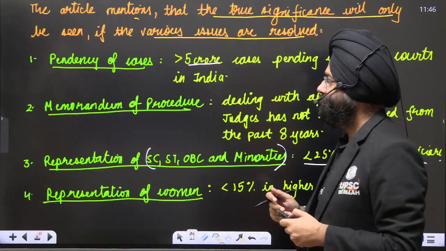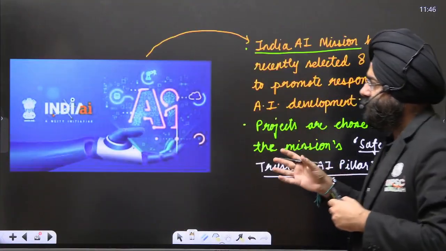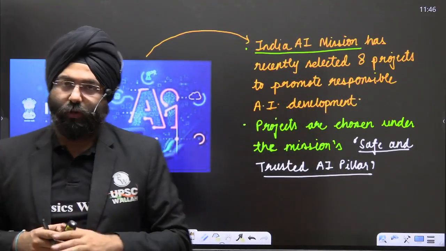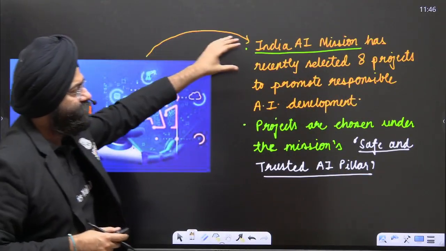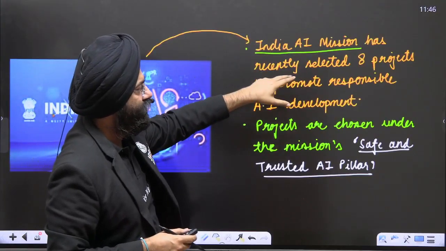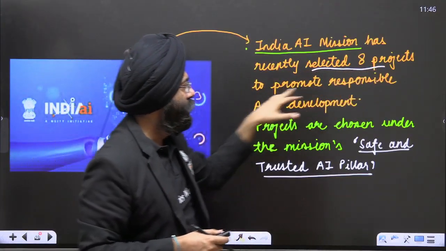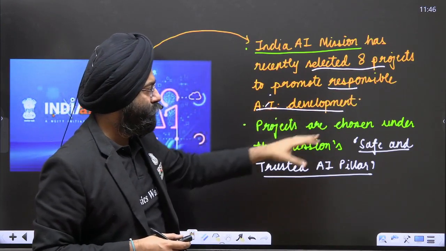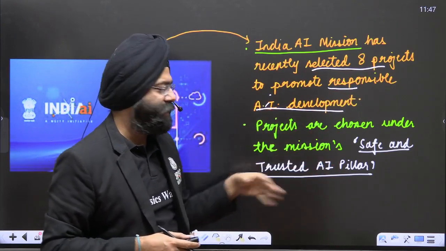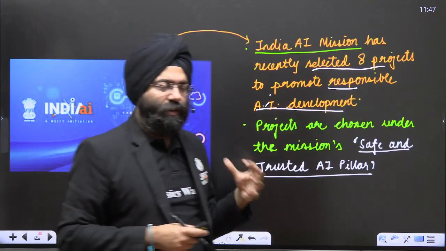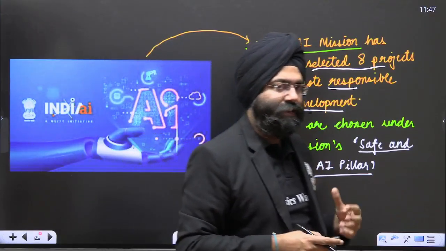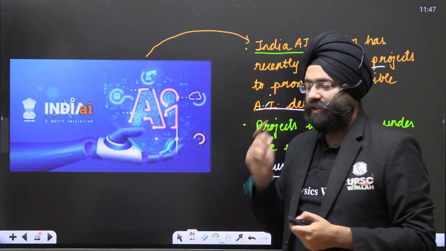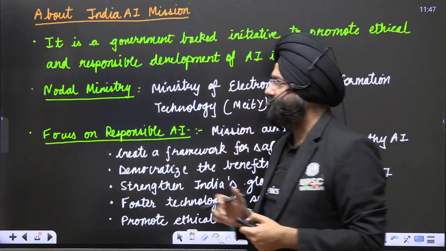Let's move ahead. Now, this was in the news again, and came in the newspaper also. India AI. Now, why it is in the news, please understand. Recently, the India AI Mission has selected 8 projects to promote responsible AI development. The projects are chosen under the mission's Safe and Trusted AI pillar. So now, if certain projects are being launched under this, we need to know what the India AI Mission basically is. Let us see what it basically stands for.